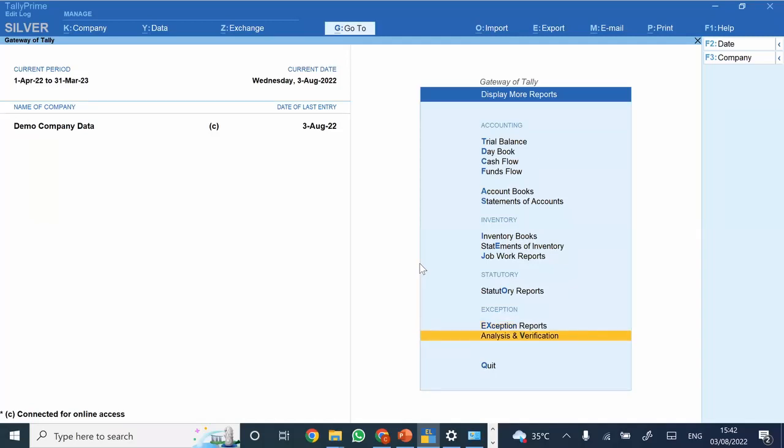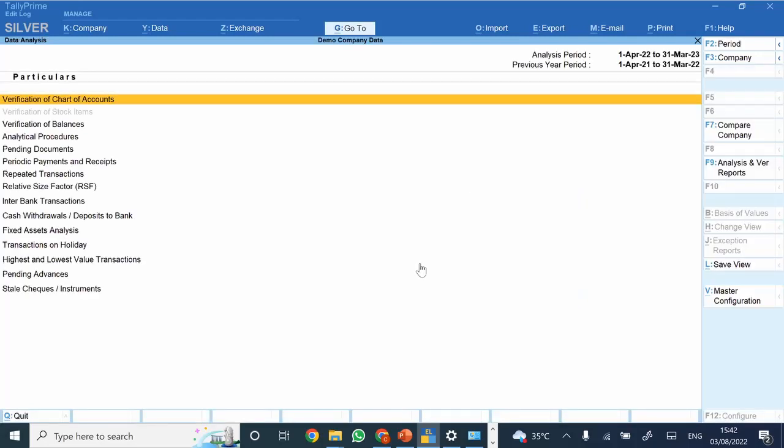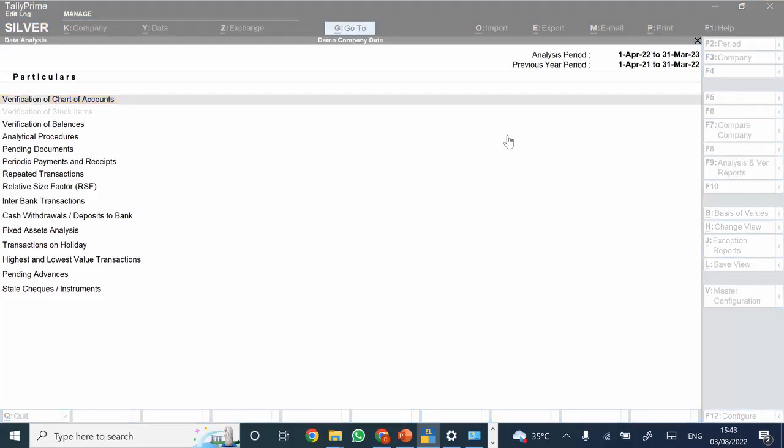Apart from that, there is one more report for analysis and verification. When we click on analysis and verification, there would be two options highlighted. One is data analysis and the other is voucher verification. So we are going initially to data analysis. Now there is an option here, that is verification of charts of accounts. What this particular report shows is how many new ledgers are created.